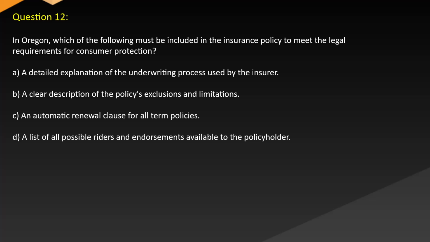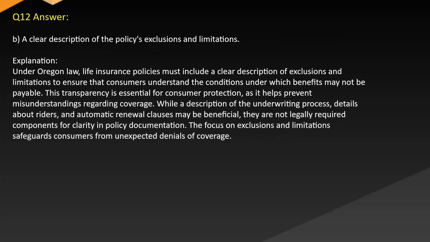for consumer protection? A. A detailed explanation of the underwriting process used by the insurer. B. A clear description of the policy's exclusions and limitations. C. An automatic renewal clause for all term policies. D. A list of all possible riders and endorsements available to the policyholder. Answer: B. A clear description of the policy's exclusions and limitations.